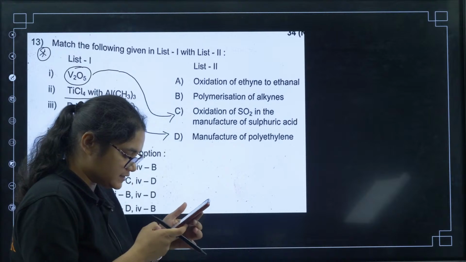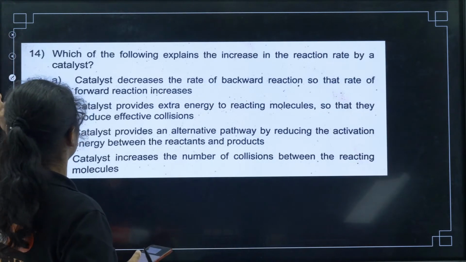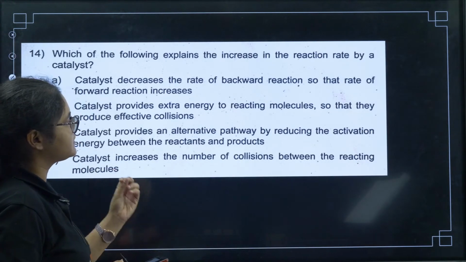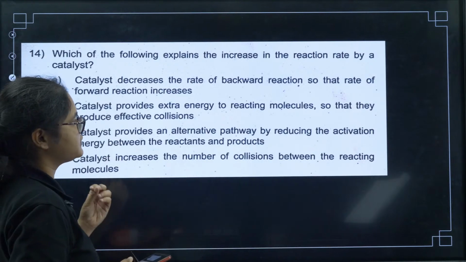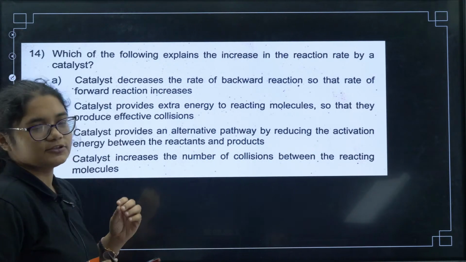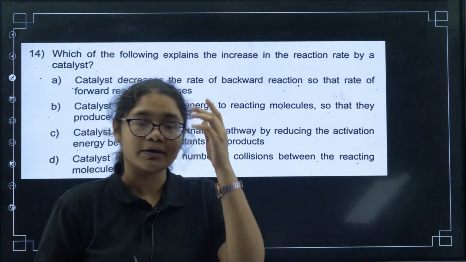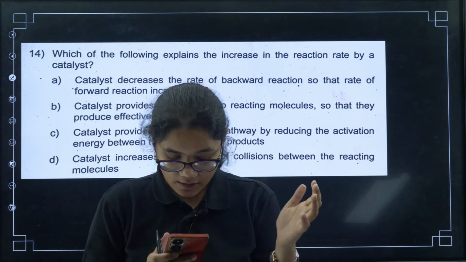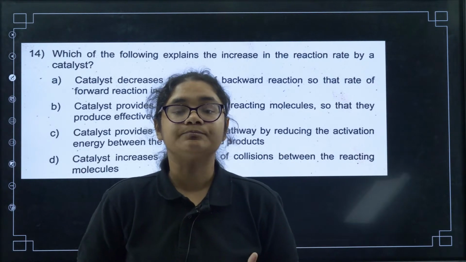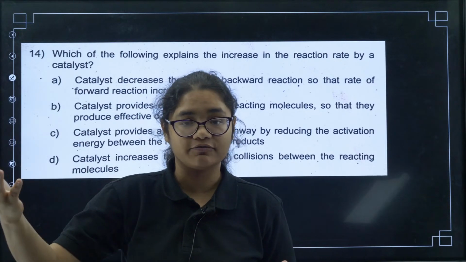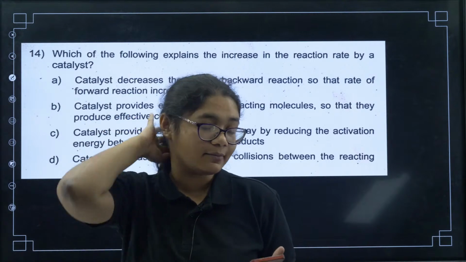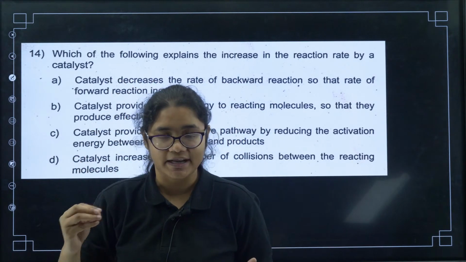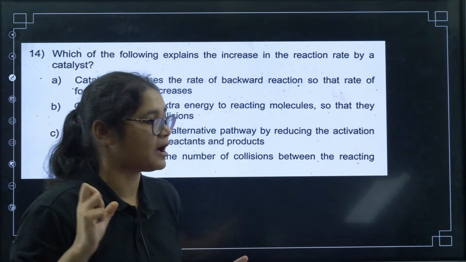Okay, next we have question number 14. Which of the following explains the increase in the reaction rate by a catalyst? This was an easy question. We know that a catalyst will increase the rate of the reaction by reducing the activation energy and providing an alternative pathway, right?